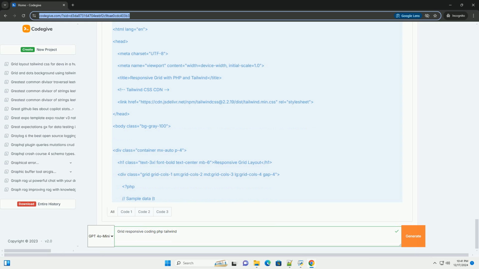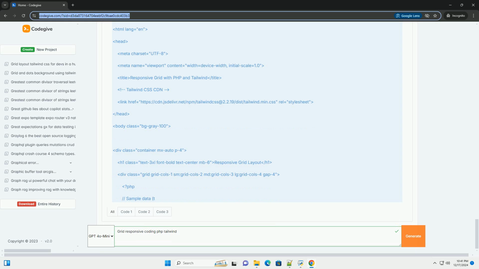$items equals. Title equals item 1, description equals this is the description for item 1. Title equals item 2, description equals this is the description for item 2. Title equals item 3, description equals this is the description for item 3. Title equals item 4, description equals this is the description for item 4. Title equals item 5, description equals this is the description for item 5. Title equals item 6, description equals this is the description for item 6.